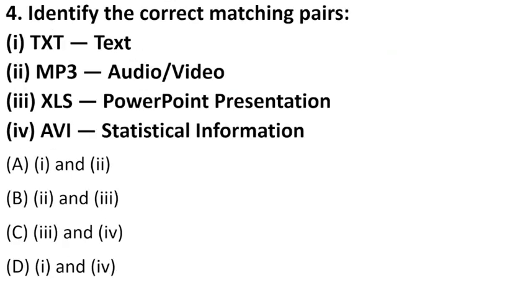Next is, identify the correct matching pairs. TXT is text file. If I look at this, this is right. MP3 is audio video. Yes, this is also true. XLS is PowerPoint presentation. No, XLS is your spreadsheet. It is related to spreadsheets. And AVI is audio video interface, so it is not used for statistical information. It is also an audio and video file format. So only 1 and 2 is correct.